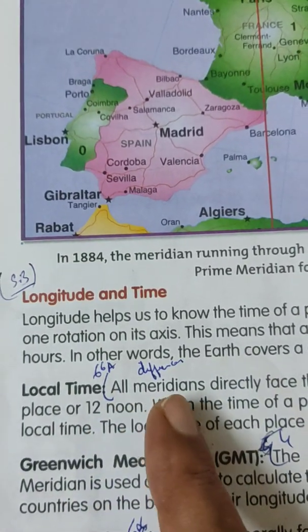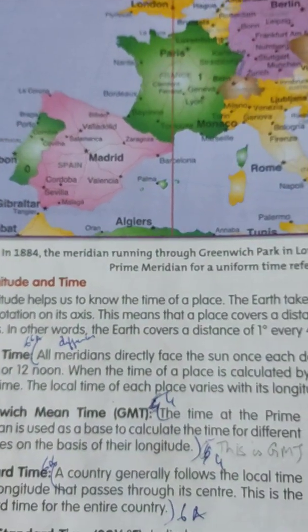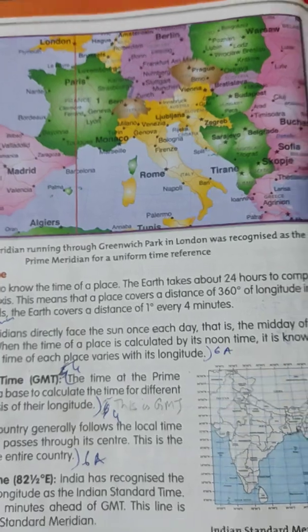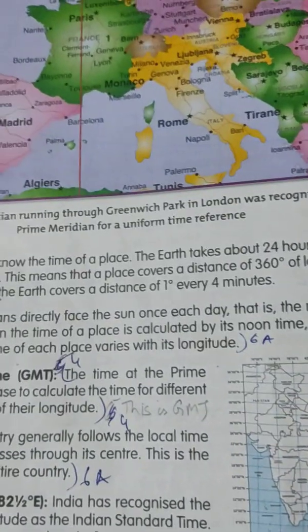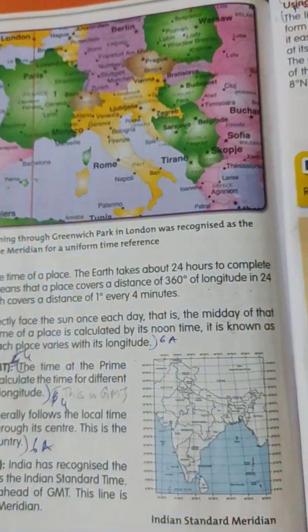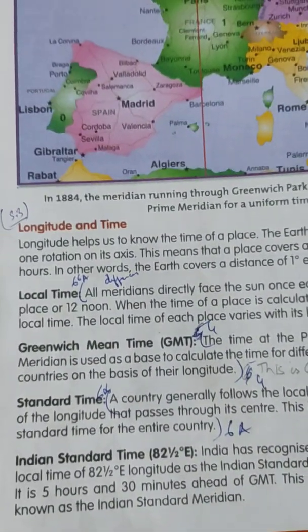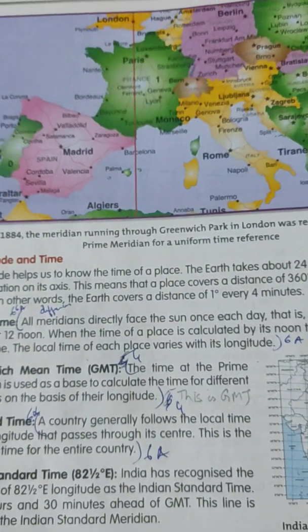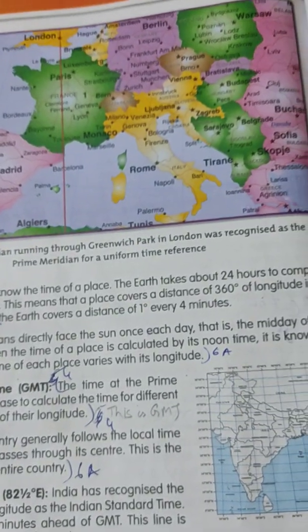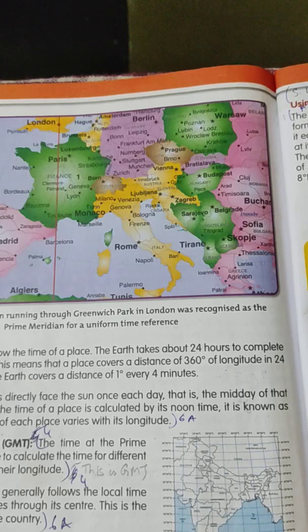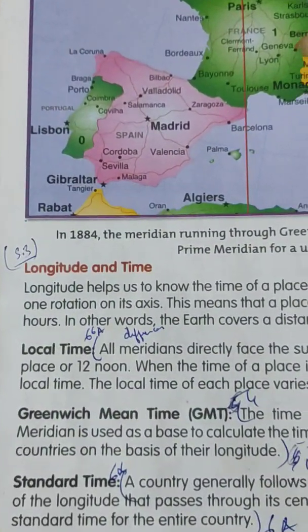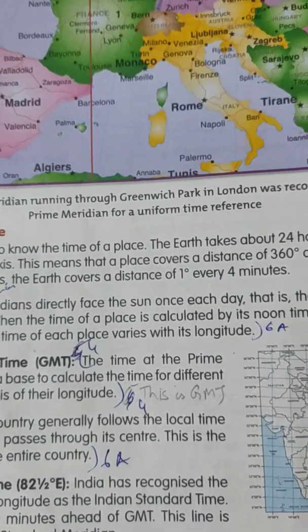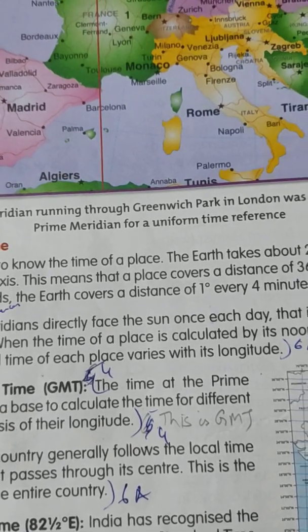Local time. All meridians directly face the sun once each day. Once each day means today morning, then tomorrow morning. That is the midday of that place, or noon, 12 noon. When the time of a place is calculated by its noon time, it is known as local time. The local time of each place varies with its longitude, means it depends on the longitude.